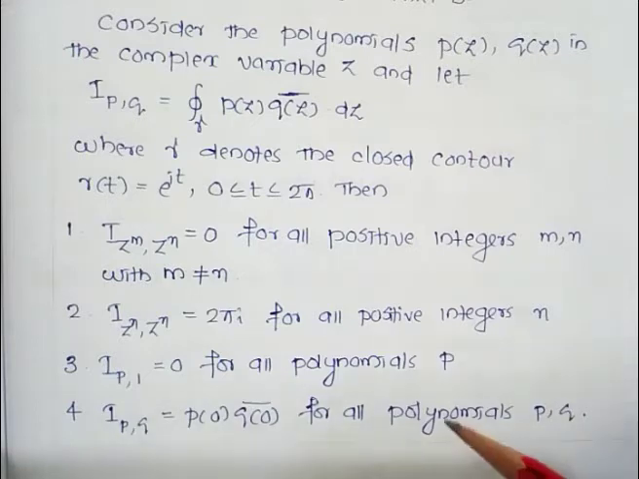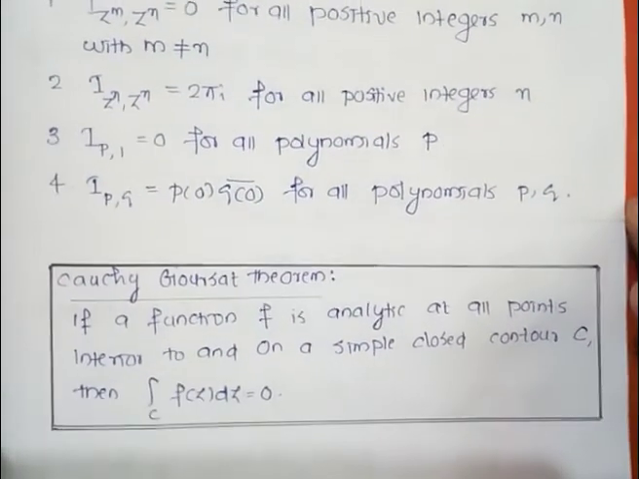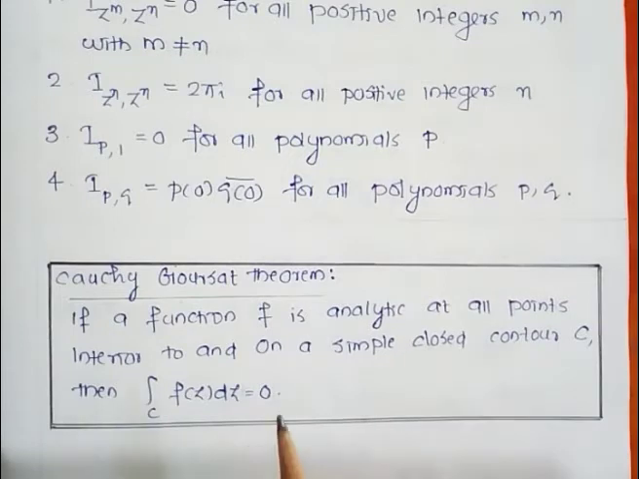So this question is just an application of the Cauchy-Goursat theorem. First of all, we want to know what the Cauchy-Goursat theorem is. Statement: if a function f is analytic at all points interior to and on a simple closed contour C, then the integral over C of f(z) dz is equal to 0. So by using the Cauchy-Goursat theorem we solve this question.